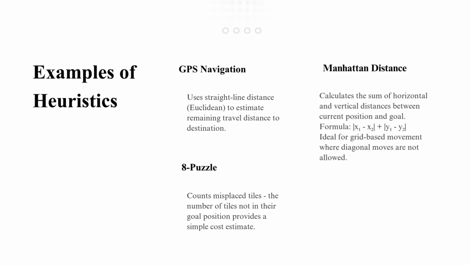The slide also mentions the 8 puzzle problem. In this problem, heuristics may count the number of misplaced tiles or the total distance of tiles from their correct positions. These estimates help the algorithm determine which puzzle state is closer to the solution. These examples clearly show how heuristic functions provide intelligent guidance and improve search efficiency in real-world applications.